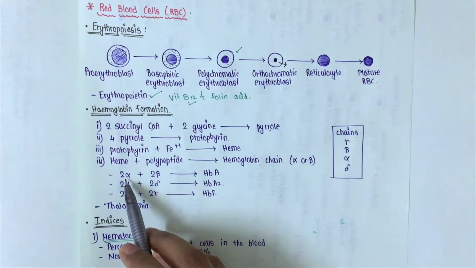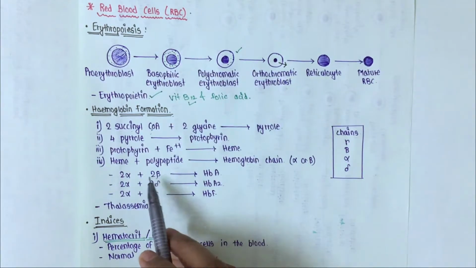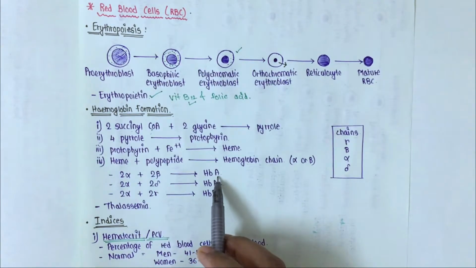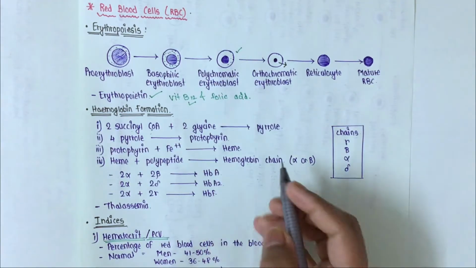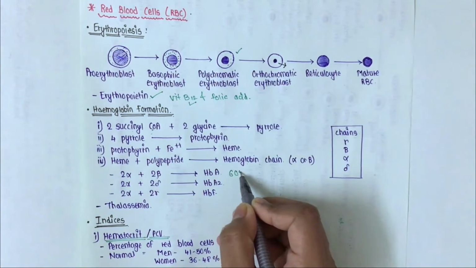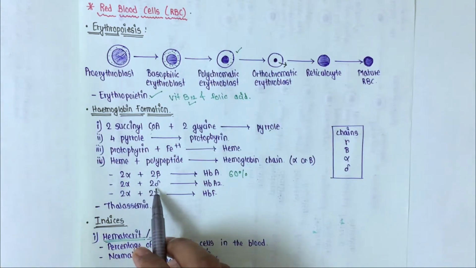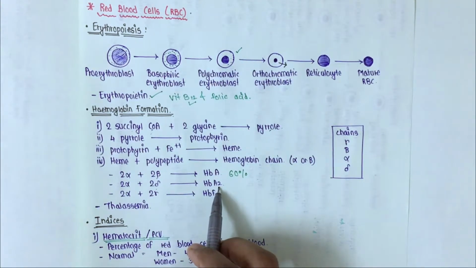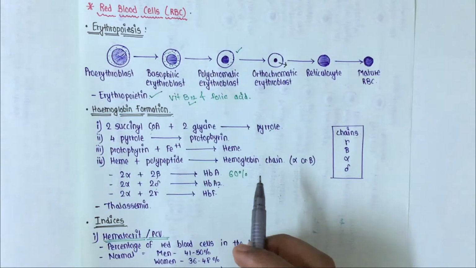Two alpha chains and two beta chains form hemoglobin A, the adult hemoglobin, and it is present in 60%. Then two alpha and two delta form hemoglobin A2. This is also an adult hemoglobin.